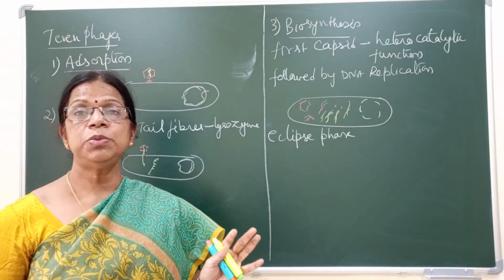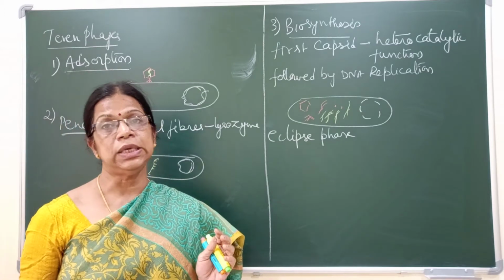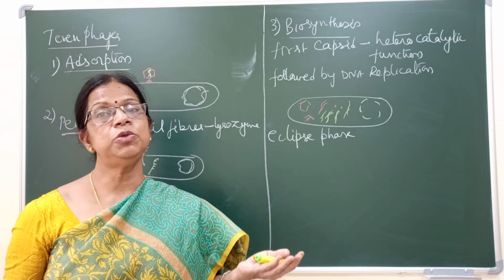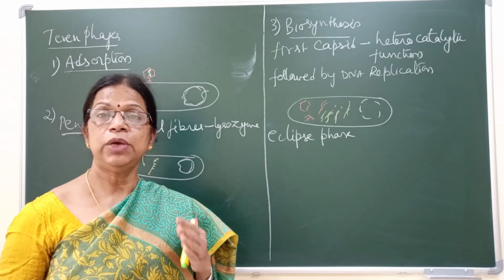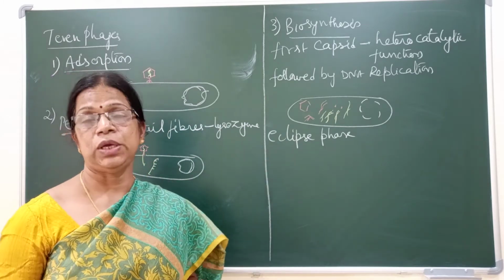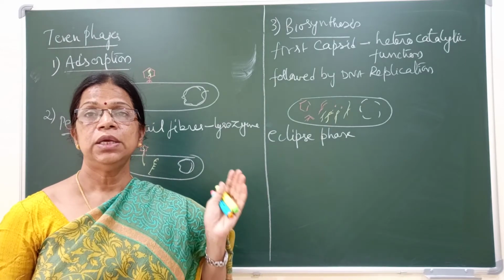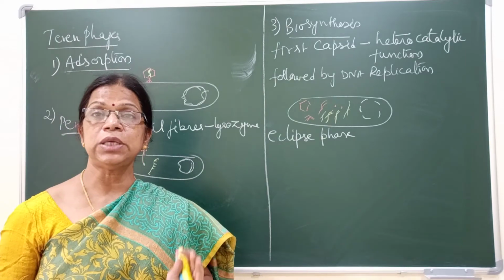It is called eclipse because complete virions are not seen, like a shadow; eclipse actually means a shadow. So in biosynthesis, synthesis of viral components takes place.